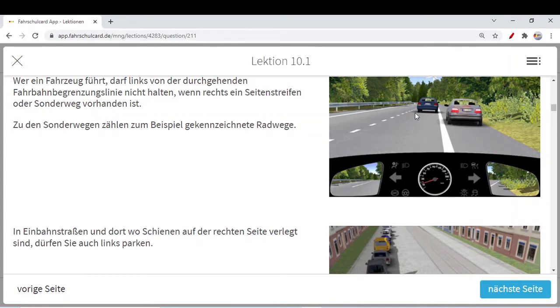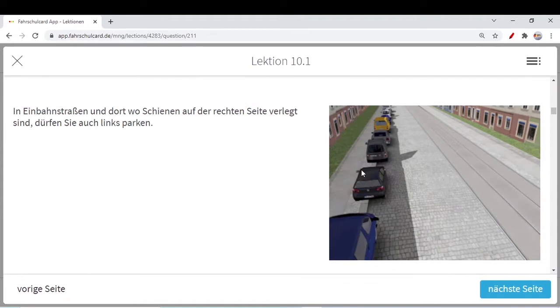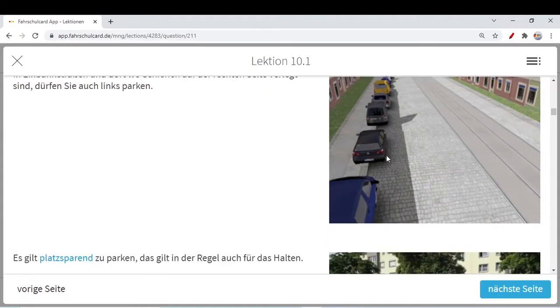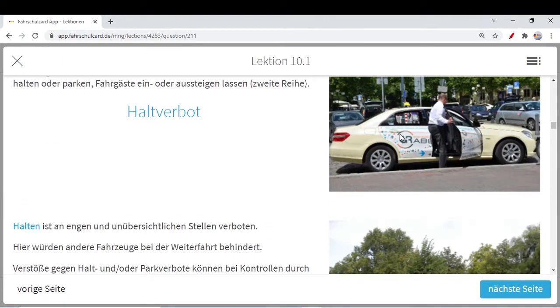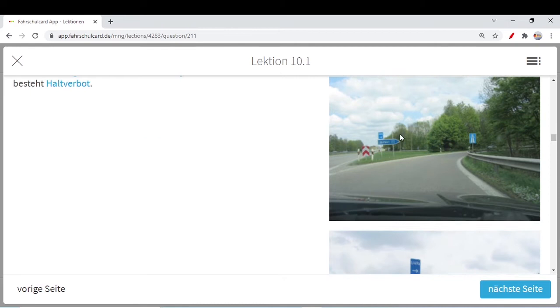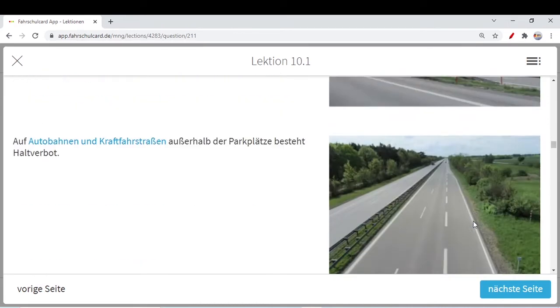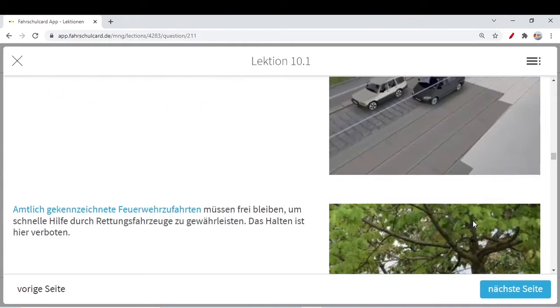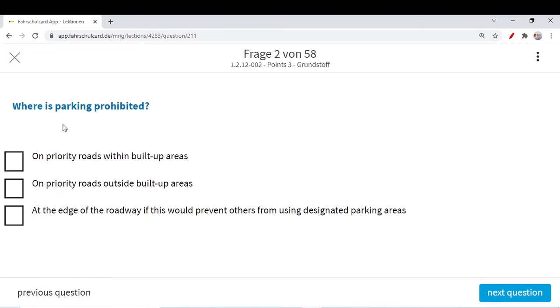But this car, for example this blue car, is wrongly parked here. You can never park on a priority road outside a built-up area. But if you are inside a built-up area, if you see this is the built-up area, you can park on the priority road. It's not a problem. You see, a lot of cars are parked on the roadway. It's not a problem inside a built-up area. But outside a built-up area, you are never allowed. You should use these kinds of park plots if you want, but you should not park on the priority road outside a built-up area. So where is parking prohibited?